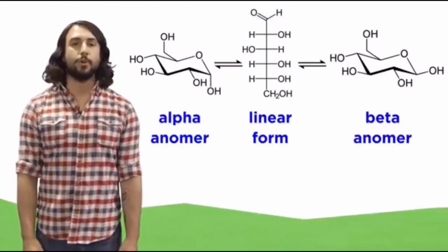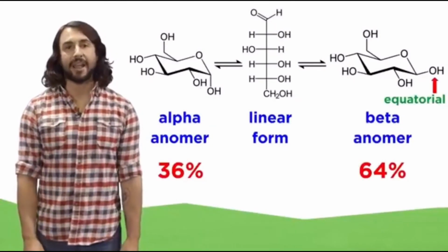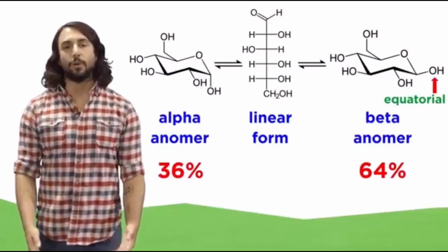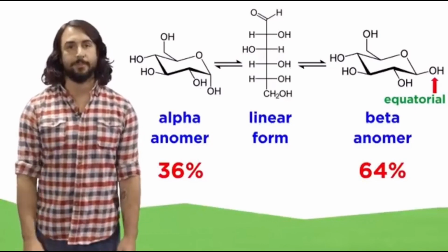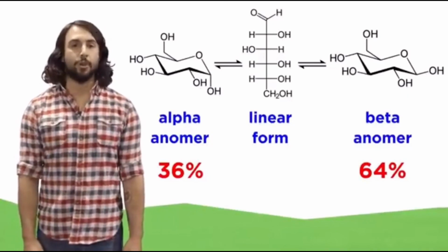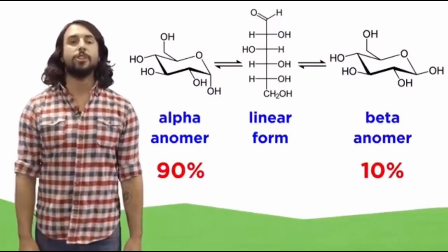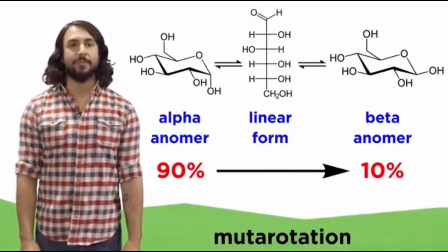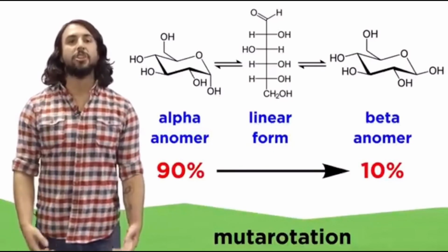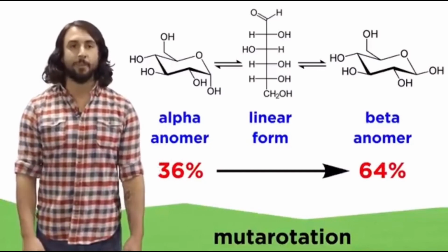In fact, for glucose, the beta anomer is preferred because the hydroxyl on the anomeric carbon will be in the equatorial position versus axial in the alpha anomer. For this reason, a sample of glucose that has more of the alpha form than the beta will undergo mutarotation, which is a shift towards equilibrium values for the two anomers, which in the case of glucose is about 2-to-1 in favor of the beta anomer.